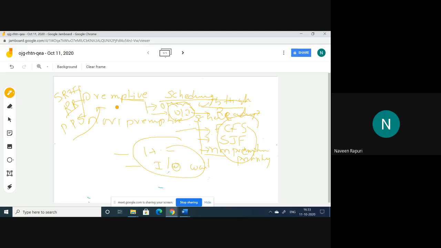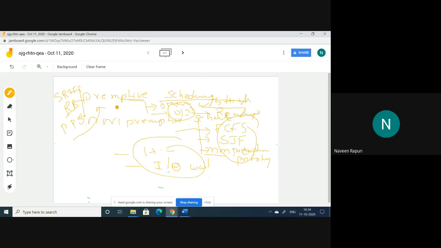Along with this, we have different kinds of scheduling algorithms. We'll discuss the differentiations, the different requirements, and why we use them. The basic ones are first come first serve, SJF shortest job first, and the non-preemptive priority scheduling algorithm.